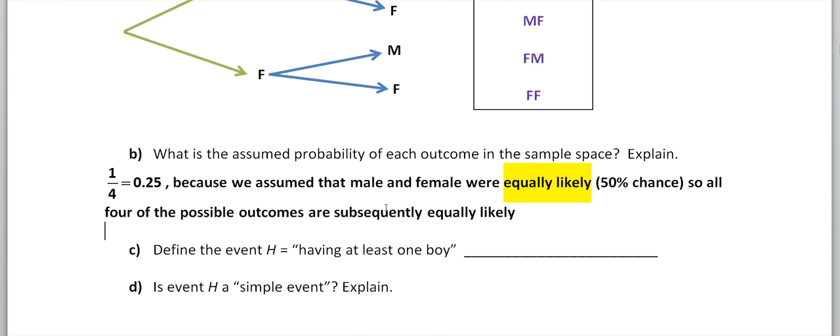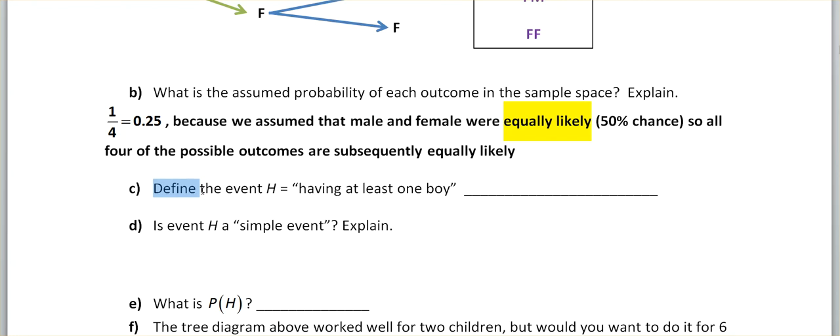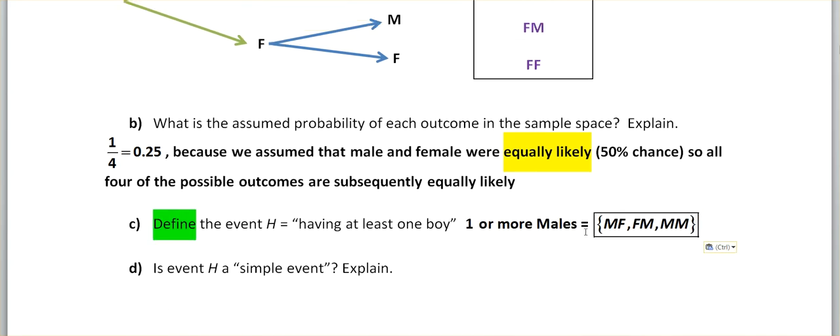All right, now let's define event H as having at least one boy. So all they want us to do is define it. That doesn't mean I'm finding the probabilities for it. Notice, warning for notes and other things. Sometimes we just want you to explain what it is. So having at least one boy means you're having one or more males. And that means that you're having male, female, female, male, or male, male. Those 3 outcomes represent having at least one boy.